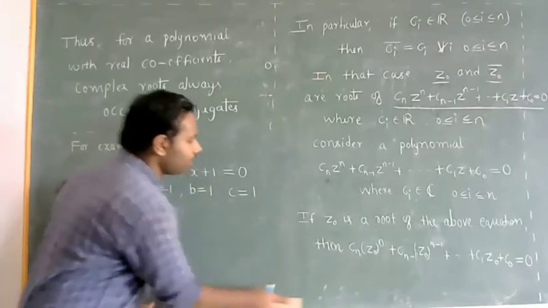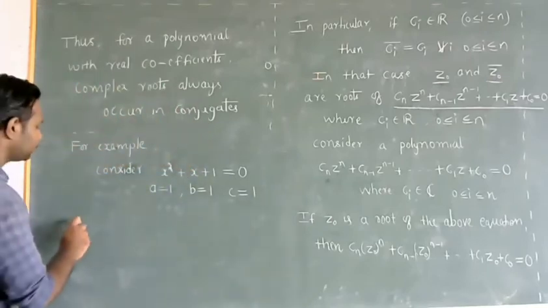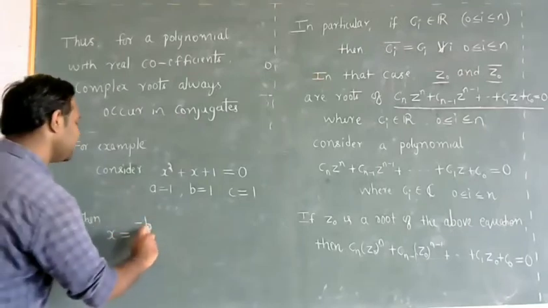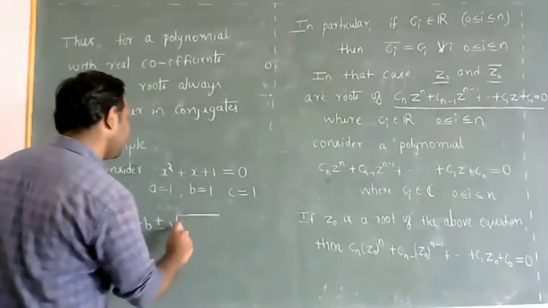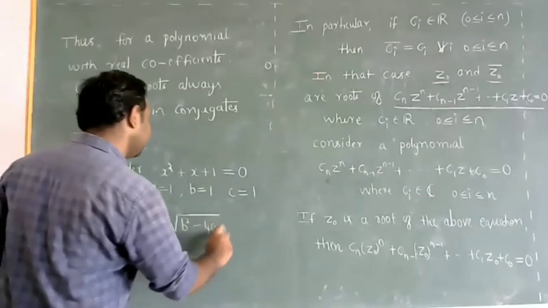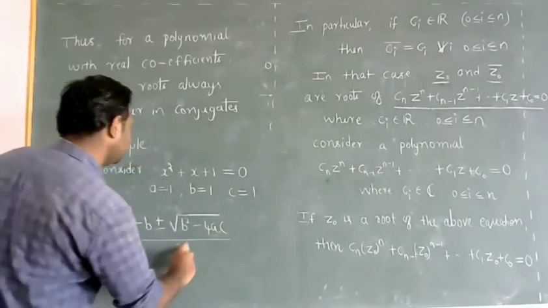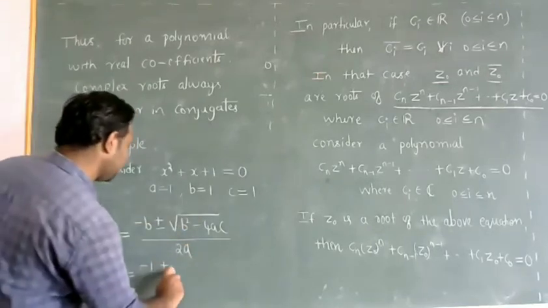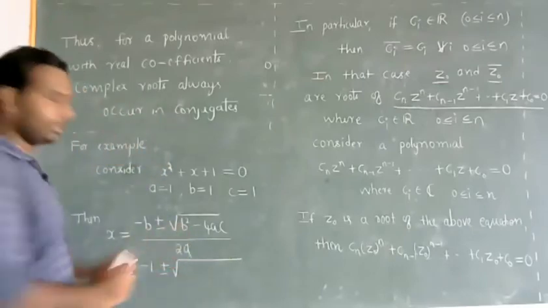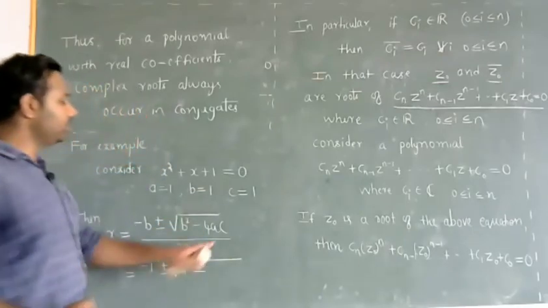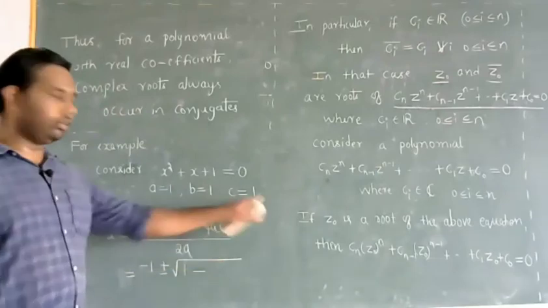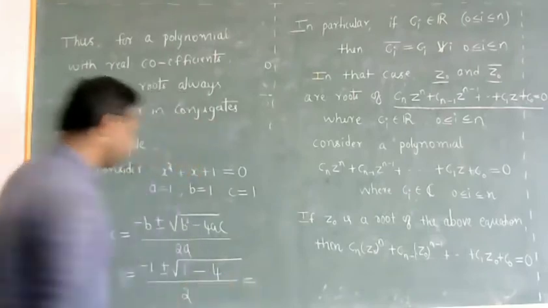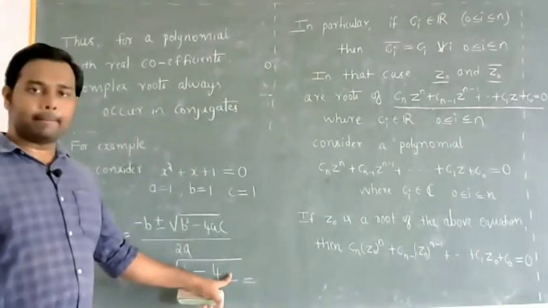To find the roots by Sridhara's formula, x equals minus b plus or minus square root of b square minus 4ac, by 2a. So that is minus 1 plus or minus square root of 1 minus 4 into 1 into 1, divided by 2, which is square root of minus 3.